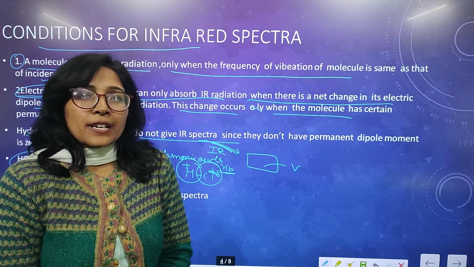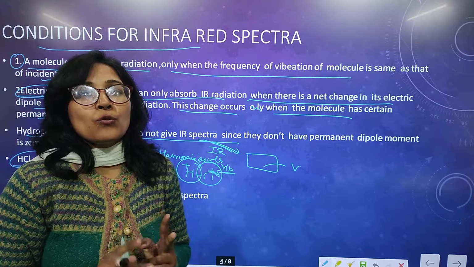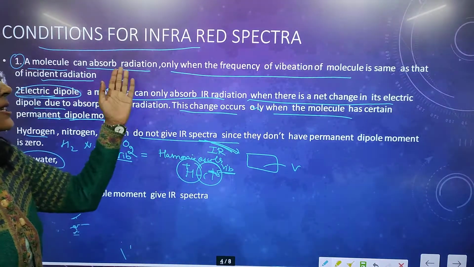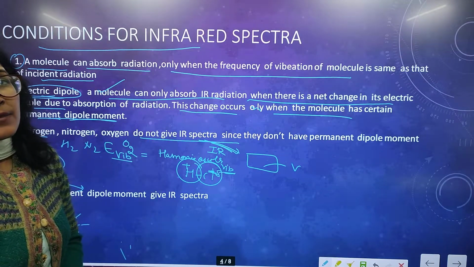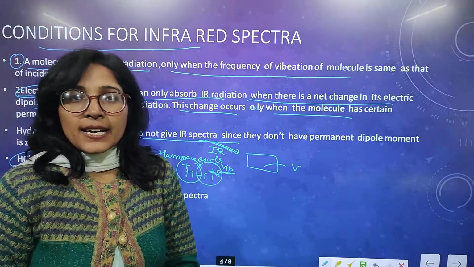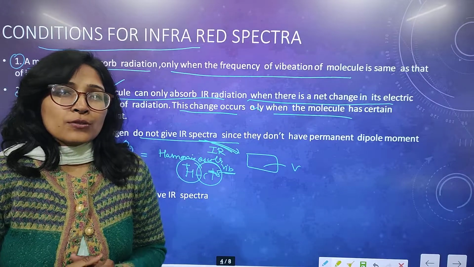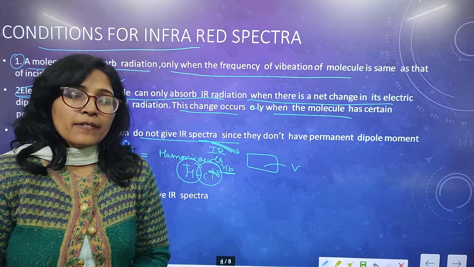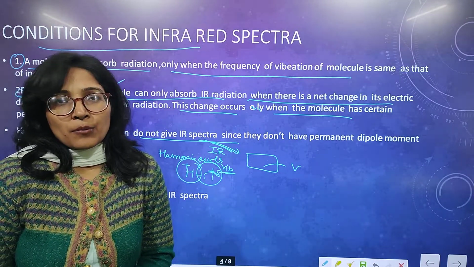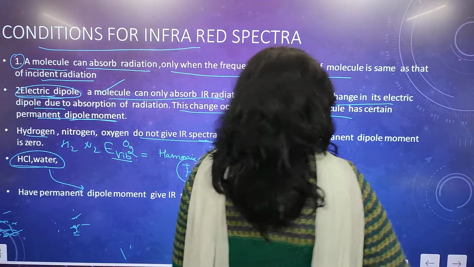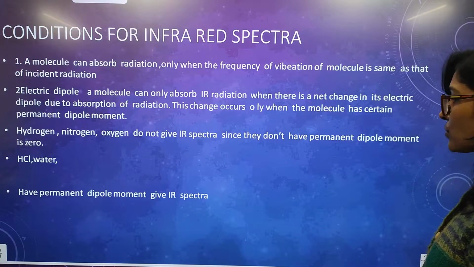So for infrared spectroscopy, we have two important terms. First, the frequency of vibration must be equal to the frequency of the incident ray, and second, the molecule to be used for infrared spectroscopy must have a permanent dipole moment. So these are the conditions of infrared spectroscopy.